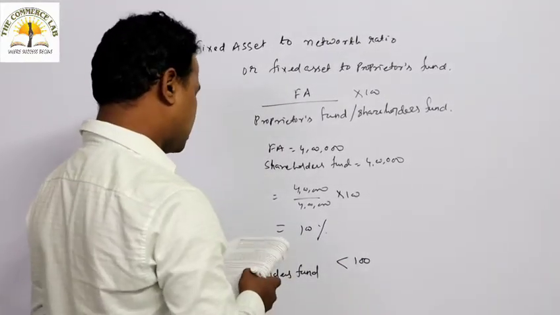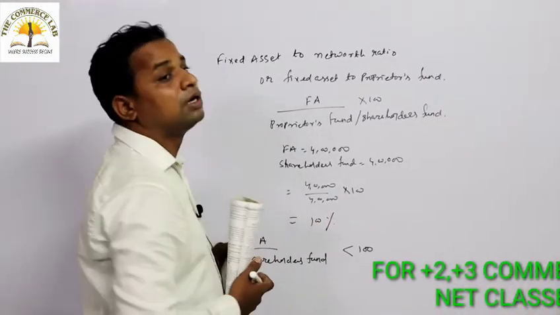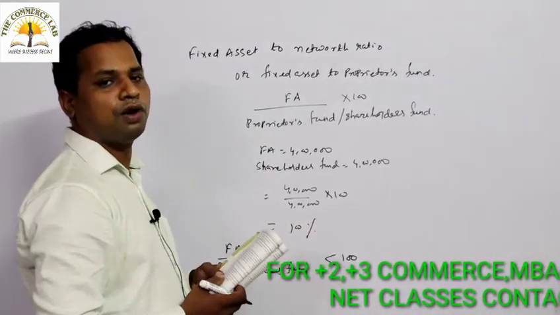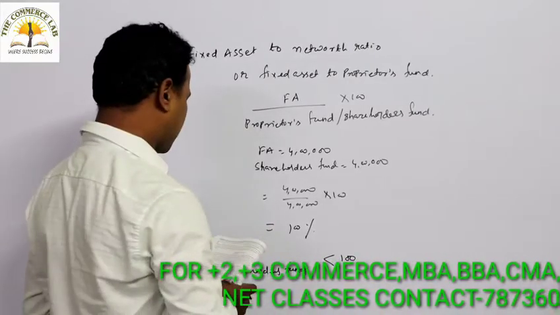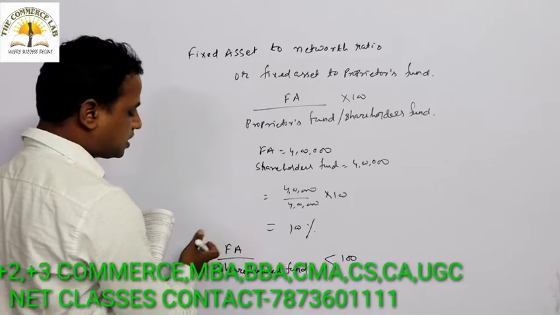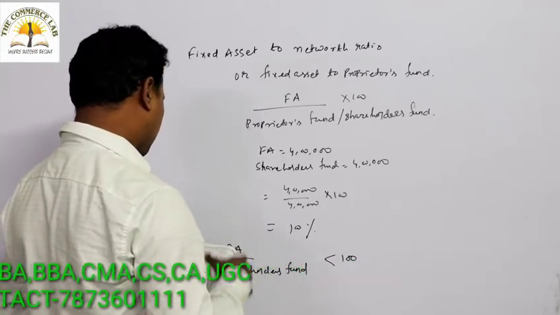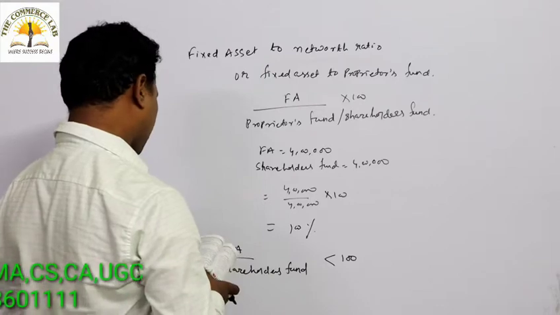If that is the case, then a part of the fixed asset should be financed from short-term sources of fund, or from working capital sources also you can finance. If it is the reverse, if the fixed asset is more than the shareholder fund, then you should finance differently.